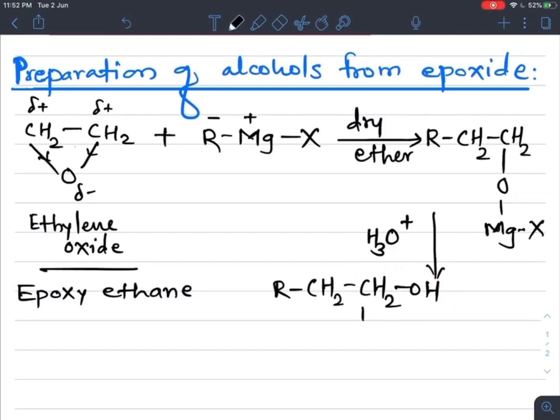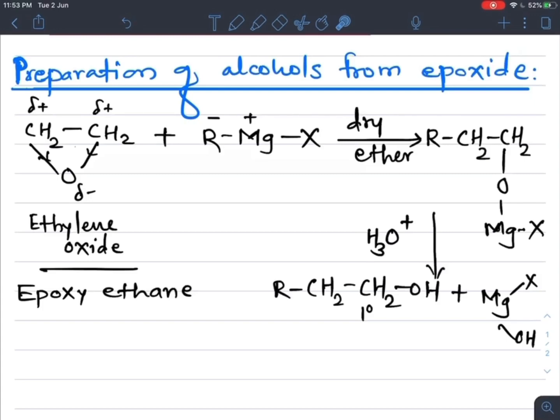So primary alcohol is formed with the byproduct, that is Mg with X and OH. So from epoxide we get its primary alcohol. More carbon containing primary alcohols are formed or prepared from the epoxyalkanes, that is cyclic ethers.